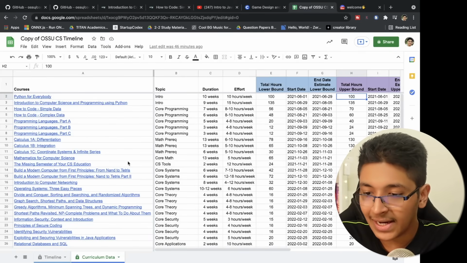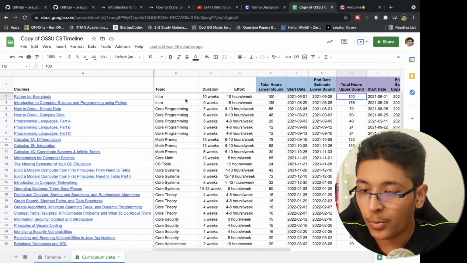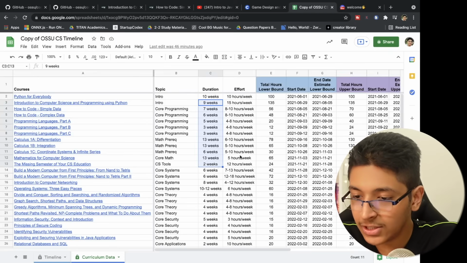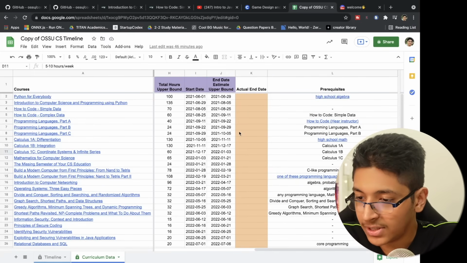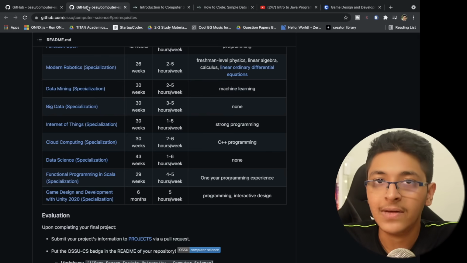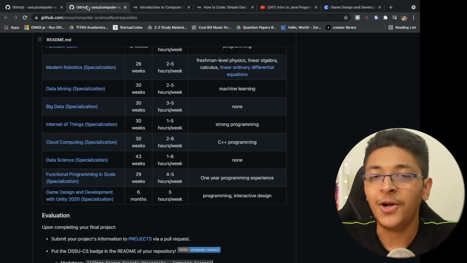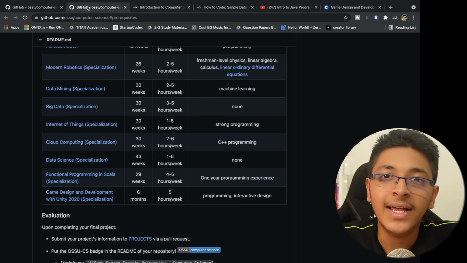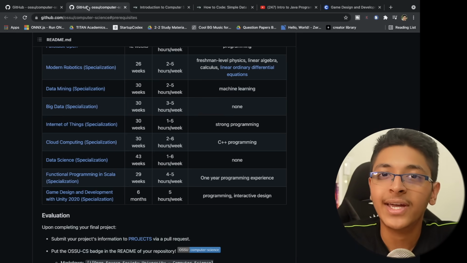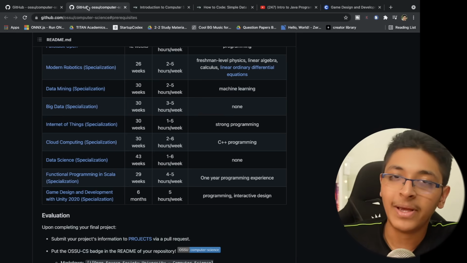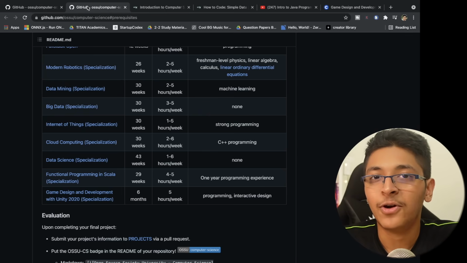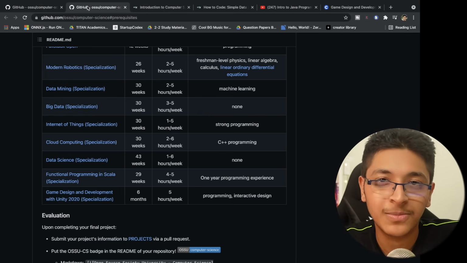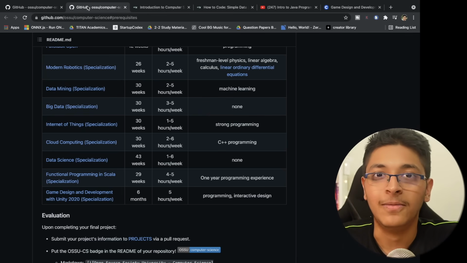Again, you can get a complete glance at what courses you have, what topic they cover, the duration for each course, the effort that you will have to put in, and all these things you can look at with the help of this sheet that they have available in this GitHub repository. This is the path of the self-taught developer that you can pursue, and you can learn all of these things for free. All you really need is motivation, a desire to keep going and complete all of these courses mentioned in this one curriculum. And that is how you'll be able to become a great self-taught developer and get those remote jobs that we've been talking about in the past couple of videos.